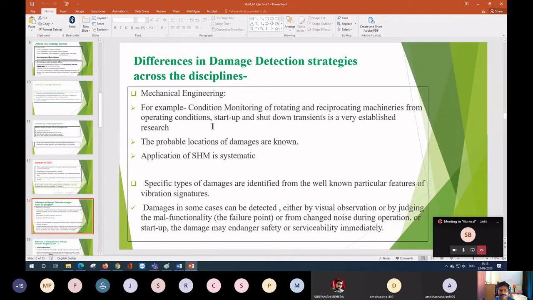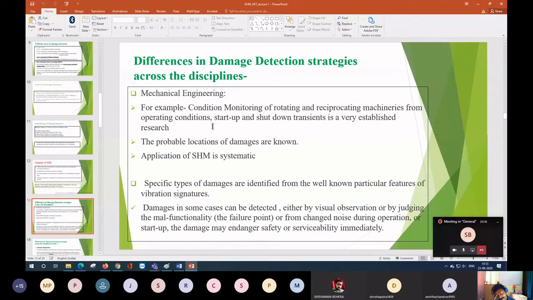Now we have only very limited things, and though we have technological development, we are trying to apply technology that was initially applied by electronics people, then aerospace, then mechanical, and now it is coming to civil engineering structures.